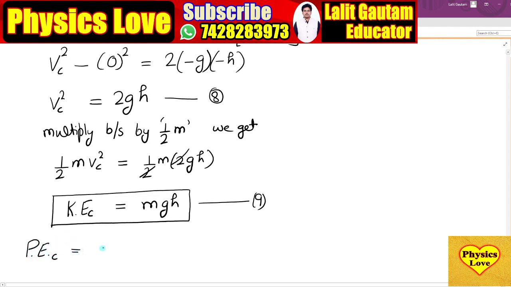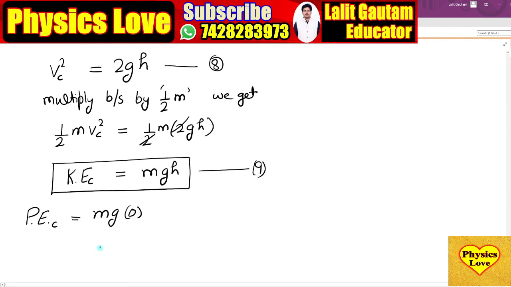Now we find the potential energy. Potential energy at point C is m into g into h. Here h is 0 because point C is very close to the ground, so height is 0. Therefore, potential energy at point C is 0. Equation number 10.